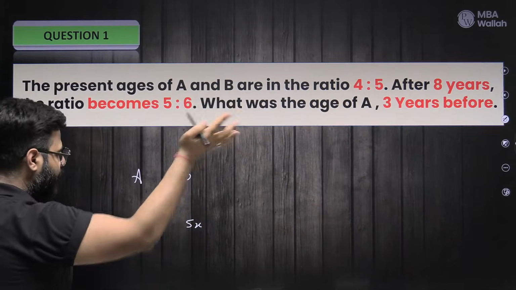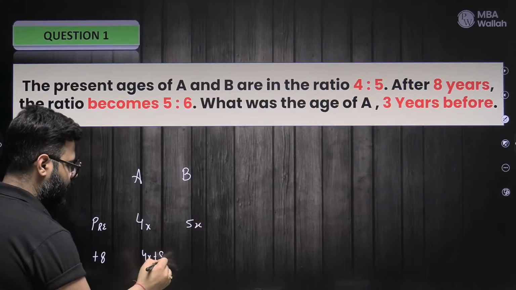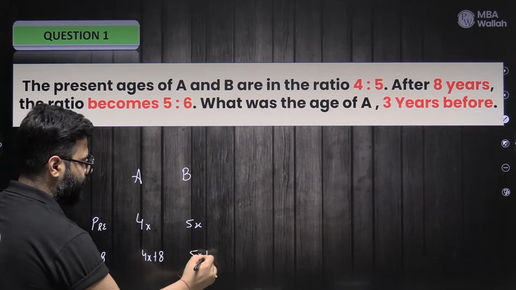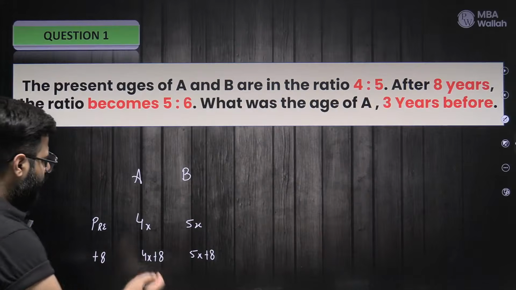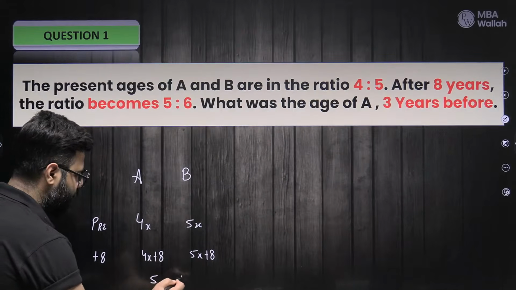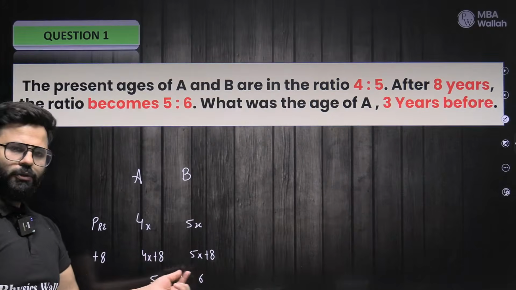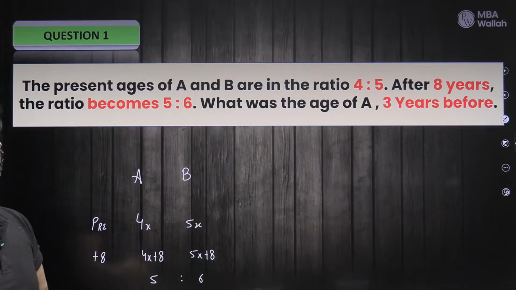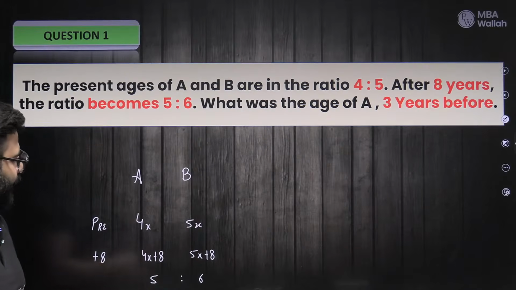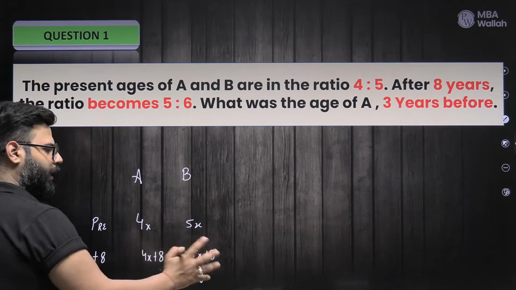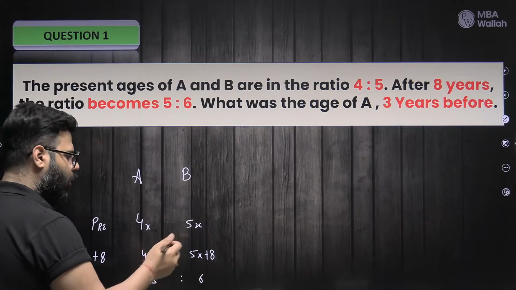After 8 years, so plus 8 years, we will have 4x plus 8 and 5x plus 8. Correct? Which eventually we know will be in the ratio 5 to 6. Comfortable? Then the idea is simple. Either you do this upon this equals this upon this, then cross multiply, or I'll tell you a shortcut.